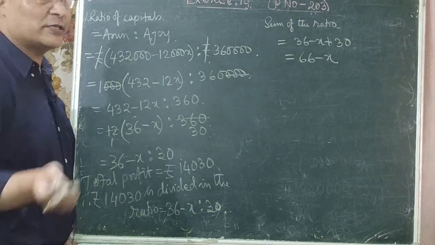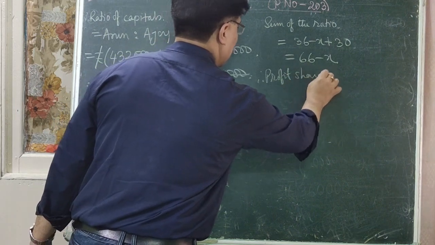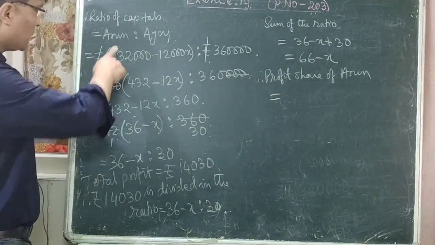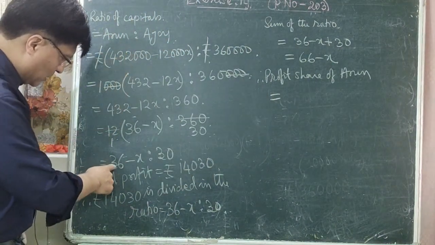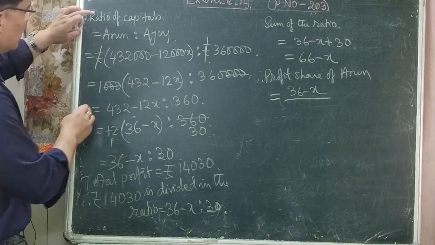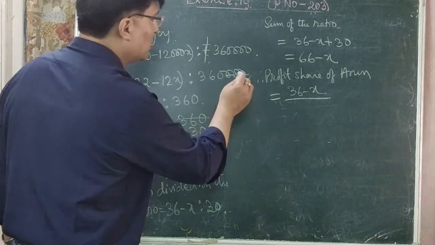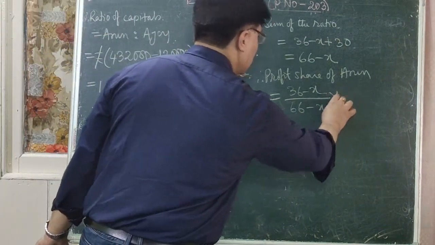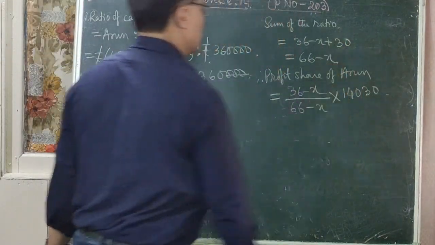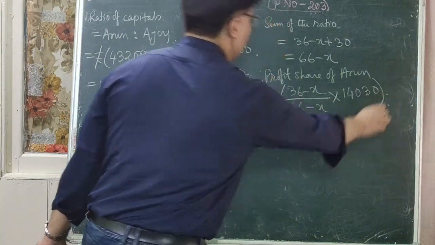Now you can find out the profit share of Arun. Therefore profit share of Arun is equal to, how can you write it? Here what is Arun's equivalent number? 36 minus x. In this ratio, what is Arun's equivalent number? 36 minus x divided by, what is the sum of the ratio? That is 66 minus x into total profit. What was the total profit? It was 14030. Is that clear to all of you? So this is the profit share of whom? This is the profit share of Arun.